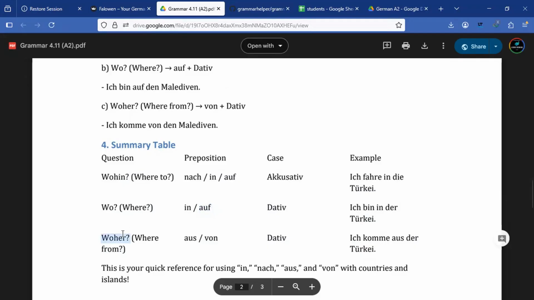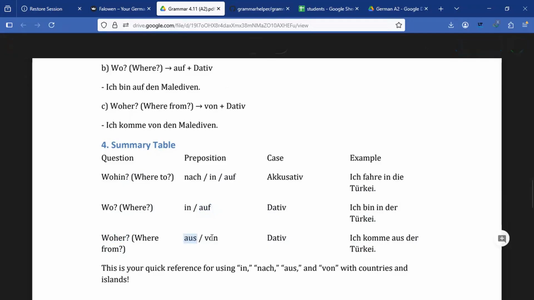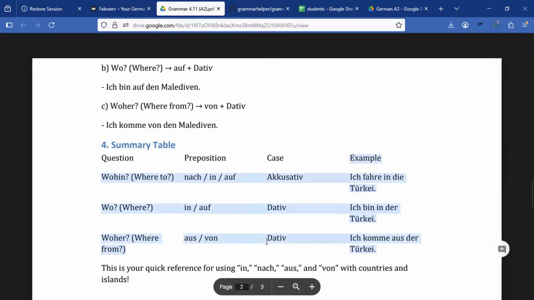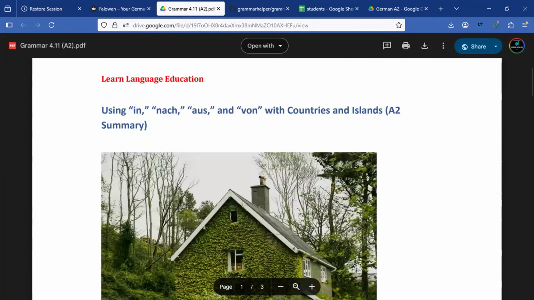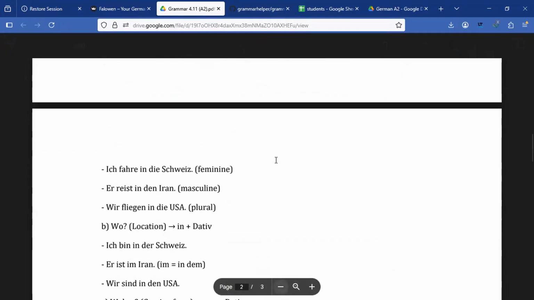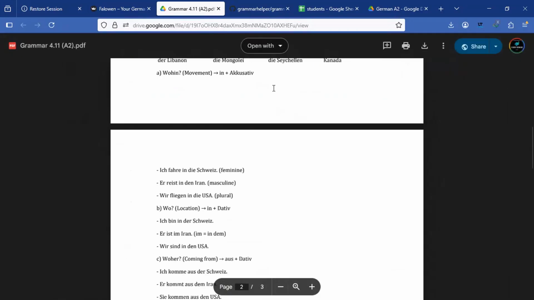And we have the Woher. The Woher, we can use the aus for countries, and we can use the von for islands. So you can come back to it and read through for more clarity, right? If you have any question, you can please ask before I progress.